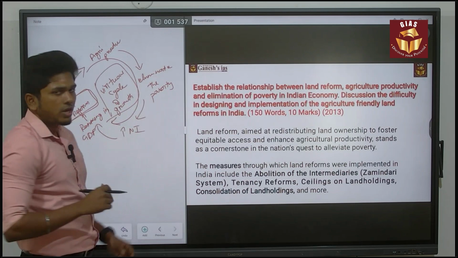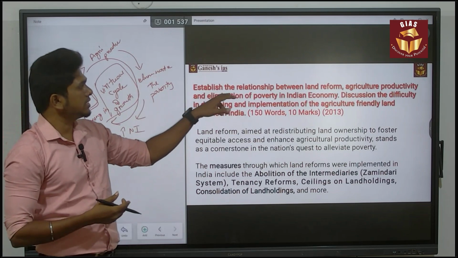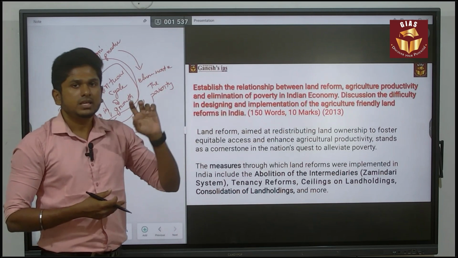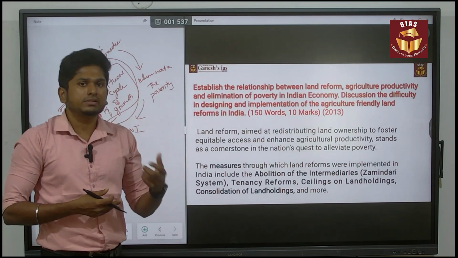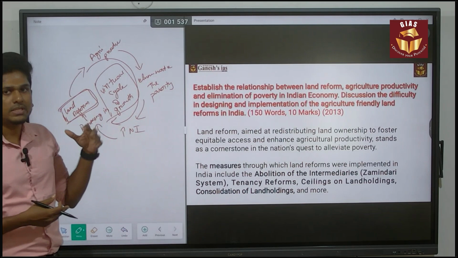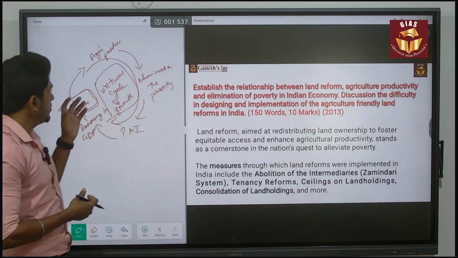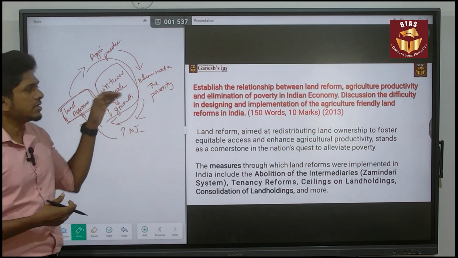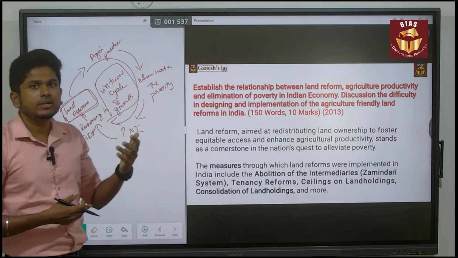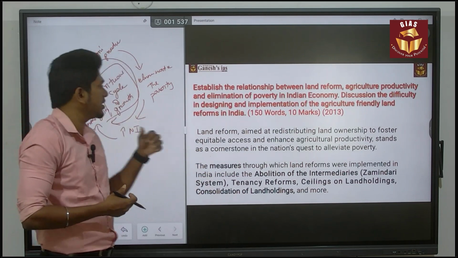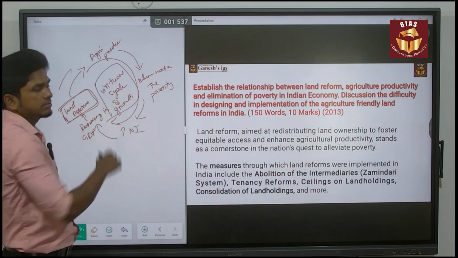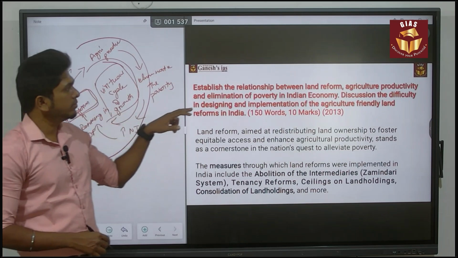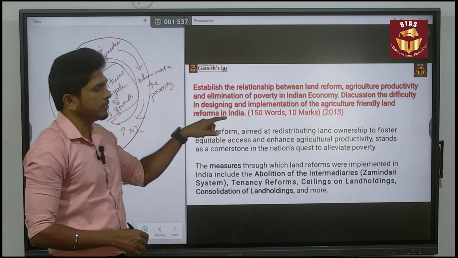This is the way you have to present your answer, because the question is asking for a relationship between land reform, agricultural productivity, and elimination of poverty. If any question is asking about a relationship, try to give a presentation in a good manner, like making a flow chart or a circular economic flow. In that sense, try to present well, and that will fetch you extra marks. So this is the relationship between land reform, agricultural productivity, and elimination of poverty.